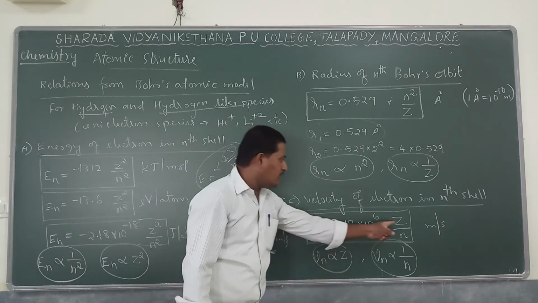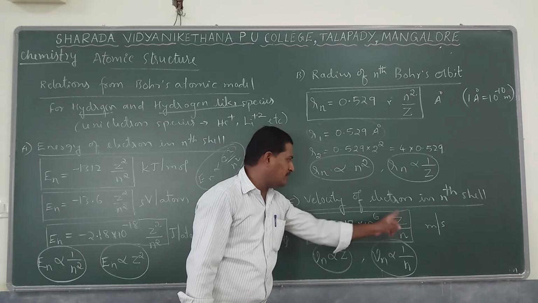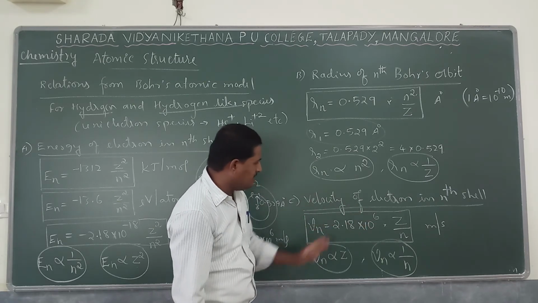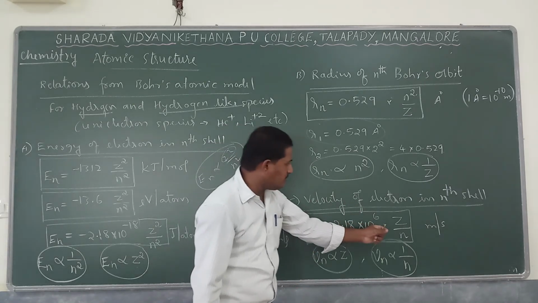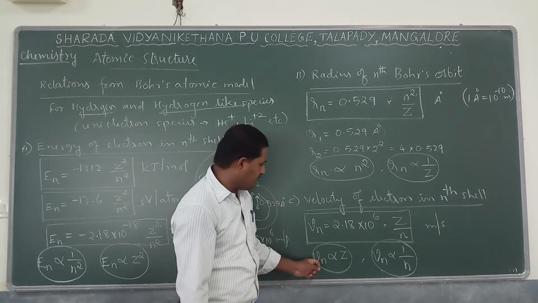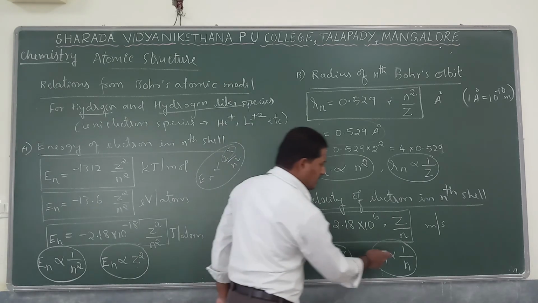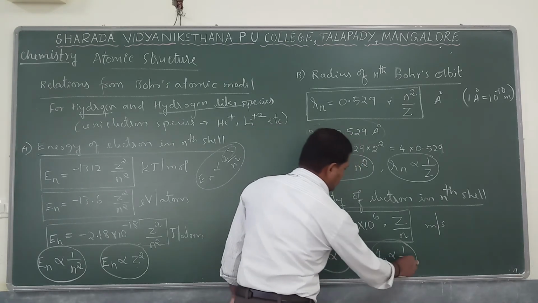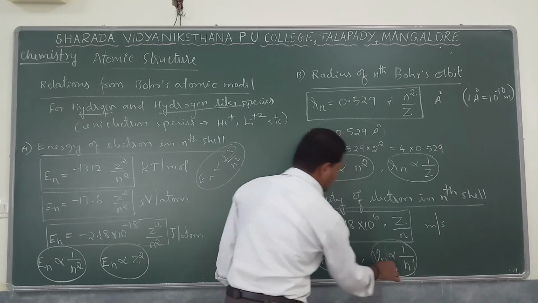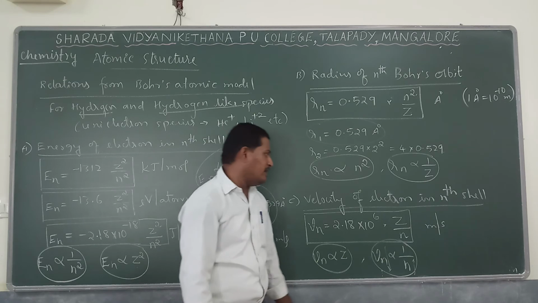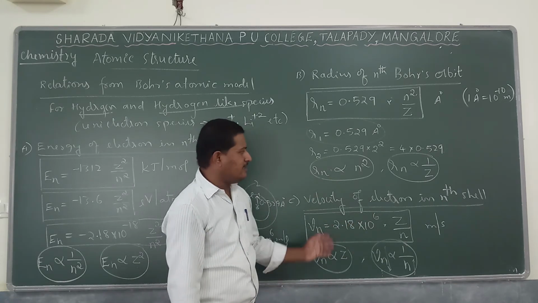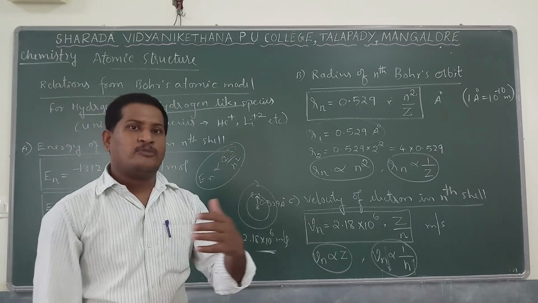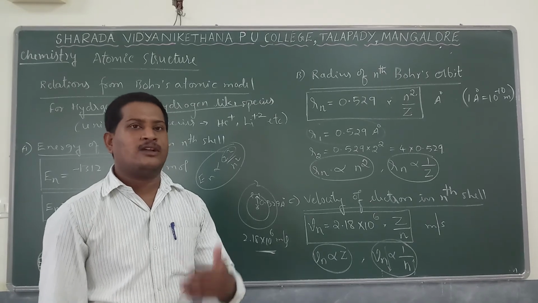In general, for hydrogen-like species, the Z value is normally 1 for hydrogen, and the n value differs. Considering the constant value, Vn is directly proportional to Z by n, or Vn is directly proportional to Z, or Vn is inversely proportional to the shell number. That means as the shell number increases, the velocity of the electron decreases for hydrogen species. These relations are important for solving questions in competitive examinations.